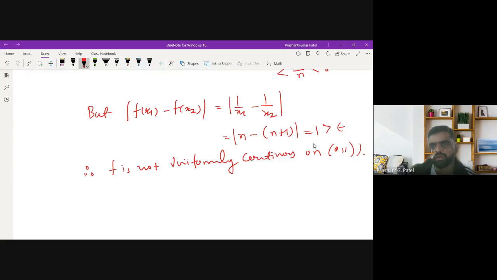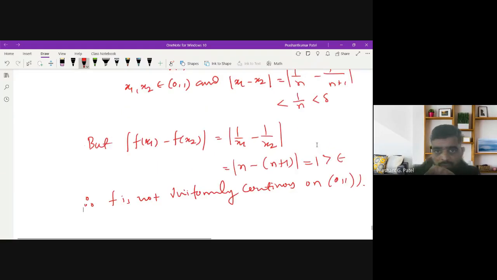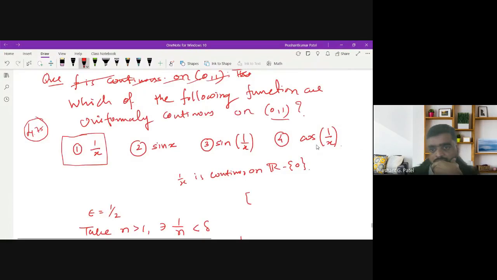On the open interval (0, 1). Okay, why is this happening? Because when I include the endpoints, the closed interval [0, 1] is a compact set. The limit points of this open interval are 0 and 1, which are not in that set.